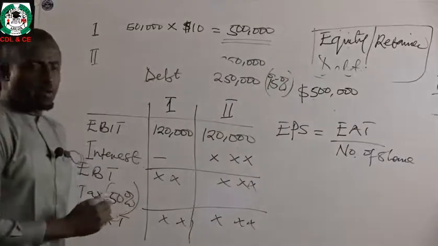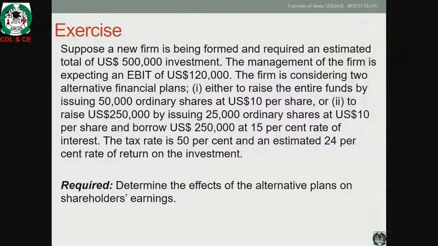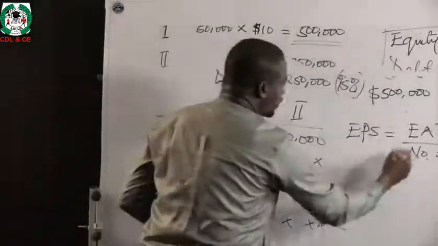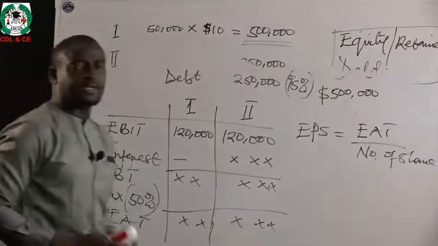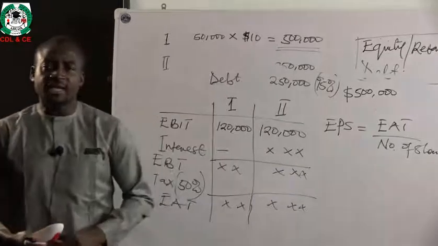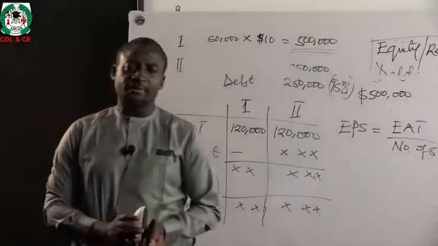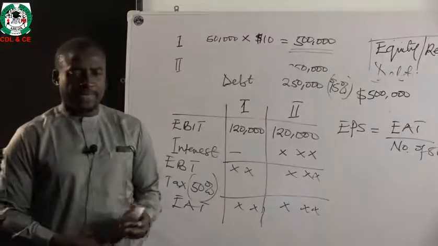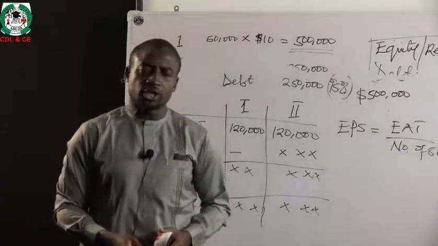Under plan A we have 50,000 ordinary shares, and under plan B we have 25,000 ordinary shares. And at the end of the day, whatever you get under each plan in terms of dividing the earnings after tax by the number of shares outstanding is what will determine which of the two alternatives best enhances the shareholders' value.